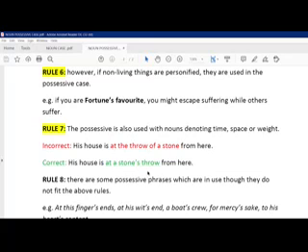And the last rule: there are some possessive phrases in use though they do not fit the above rules, like at one's finger's end. What is a finger actually, living or non-living? We don't know. That finger might be a doll's finger, my finger, or your finger.